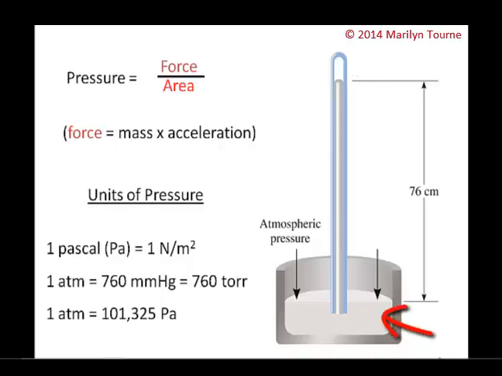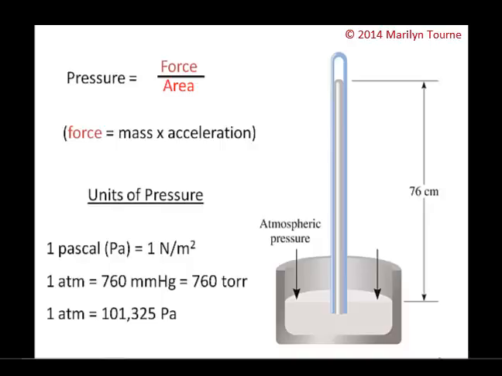So standard atmospheric pressure is defined as the pressure that supports a column of mercury exactly 760 millimeters or 76 centimeters high at 0 degrees Celsius and at sea level. So in other words, that's why the conversion between atm and millimeters of mercury is 760.